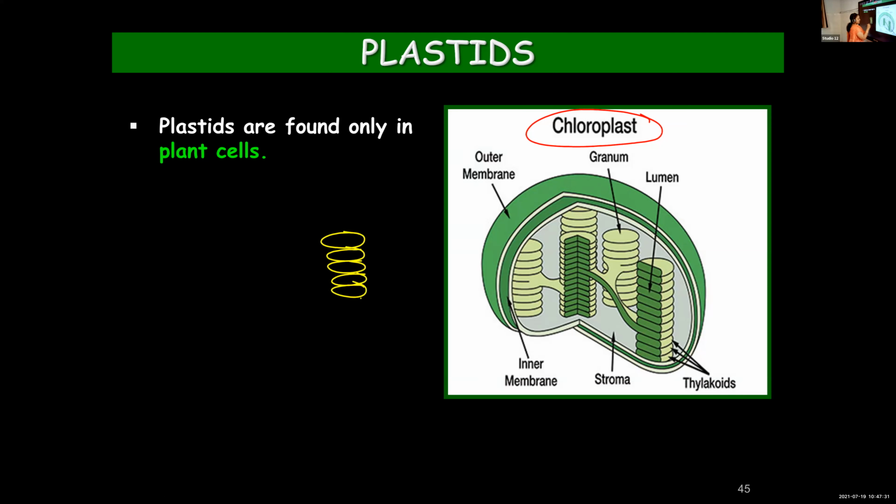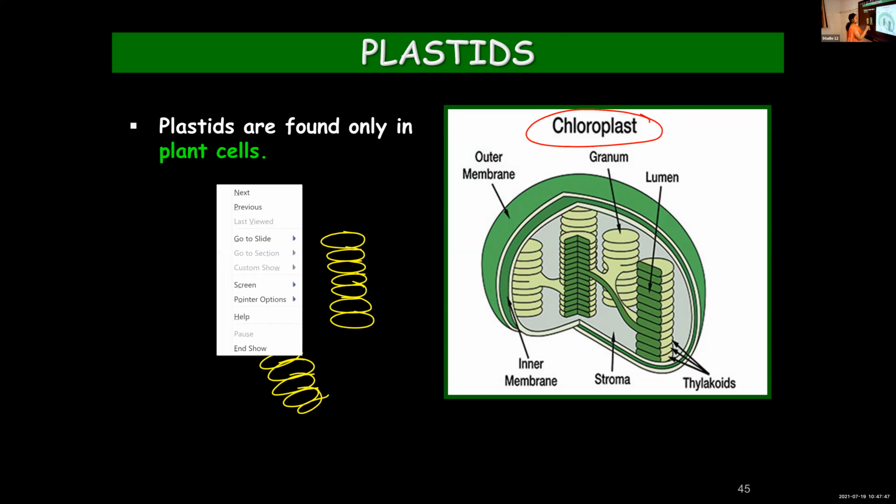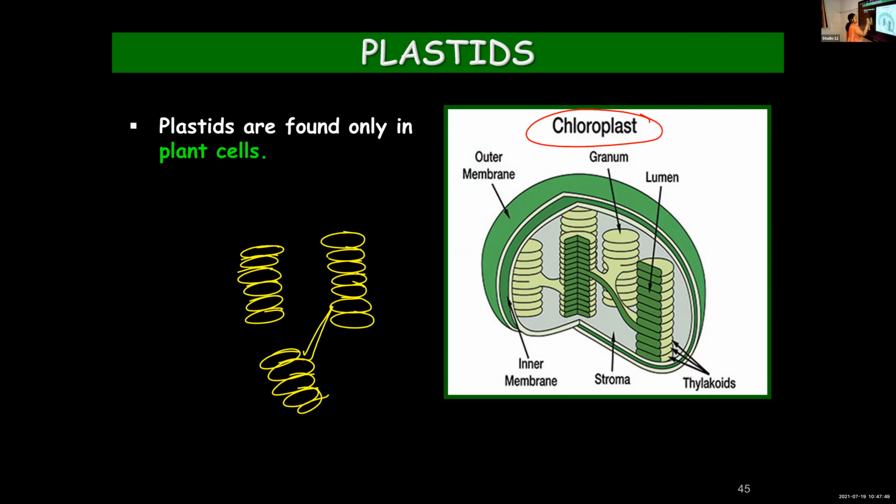So many such stacks you can find, and you can even see that these are interconnected. Now these membrane bound coin shaped structures you call as thylakoid.